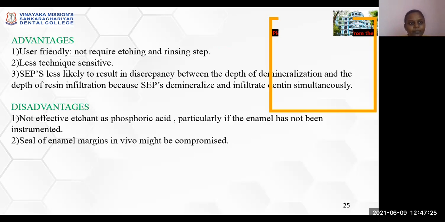Advantages of sixth generation: it is user friendly, less technique sensitive. Self-etching primers are less likely to result in discrepancy between the depth of demineralization and the depth of resin infiltration because self-etching primers demineralize and infiltrate dentin simultaneously. The disadvantages involve not as effective an etchant as phosphoric acid, particularly if the enamel has not been instrumented. Seal of enamel margins in vivo can be compromised.